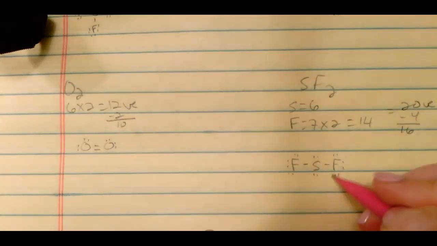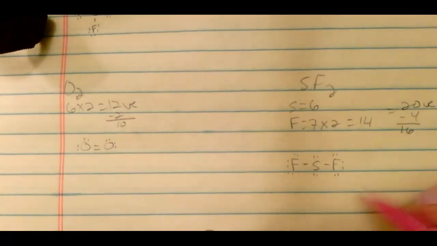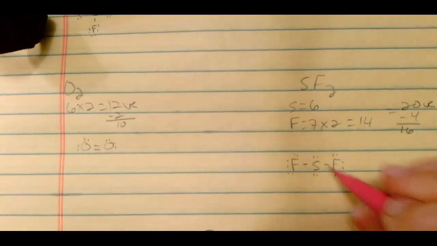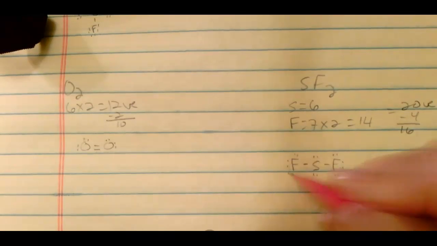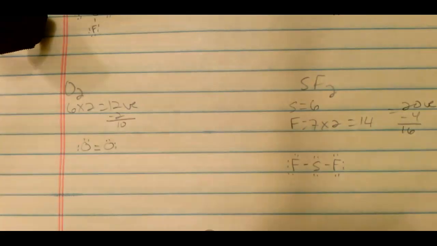This fluorine's got 8. This fluorine's got 8. This sulfur's got 8. Overall count, 2, 4, 6, 8, 10, 12, 14, 16, 18, 20. Boom, that's where I want to be. Awesome. All right, let's go on to our next couple.